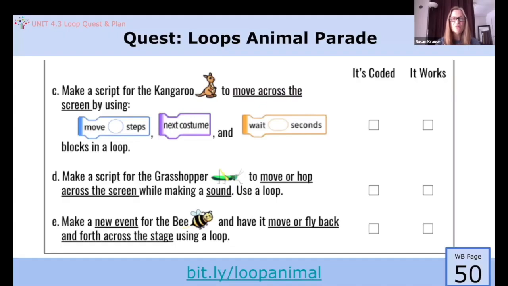Move step, next costume, and wait seconds. You will also have the grasshopper make a sound as it moves using the play sound block. You will also need an event block to start the scripts.